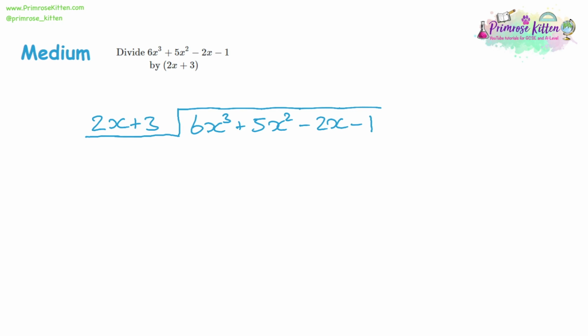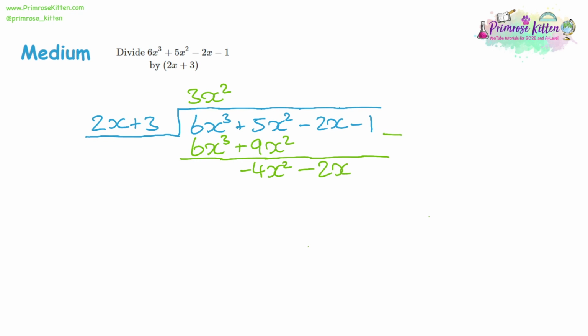So let's continue trying to speed this up. So we've got 2x plus 3. We're dividing 6x cubed plus 5x squared minus 2x minus 1. We're going to divide by just the first term, the 2x. So 6x cubed divided by 2x should give you 3x squared. And then multiply that by the divider, 6x cubed plus 9x squared. Take that away. First term cancels out. 5 take away 9 will give us negative 4. And then the rest is the same because we're not taking away from those.